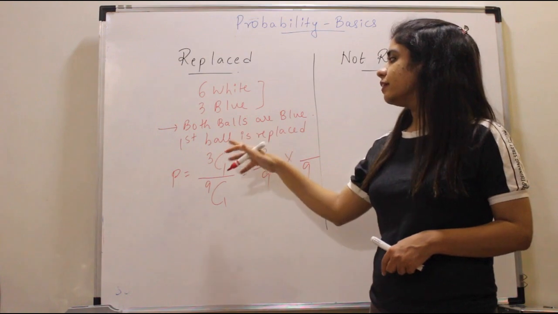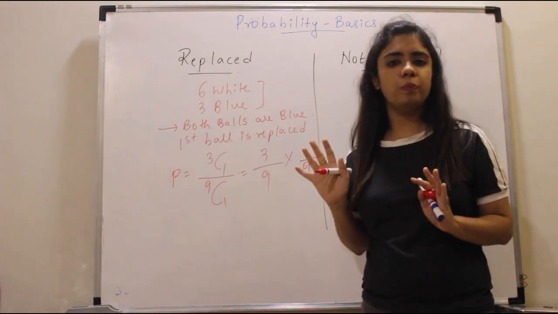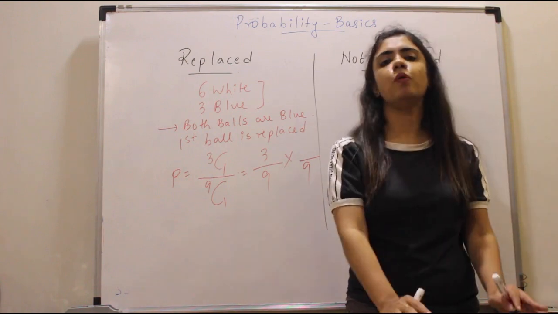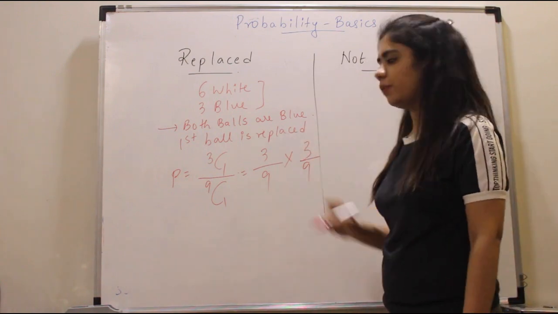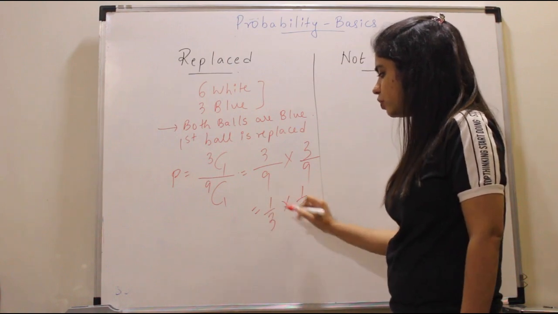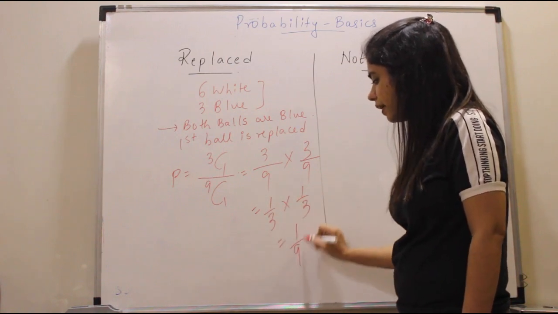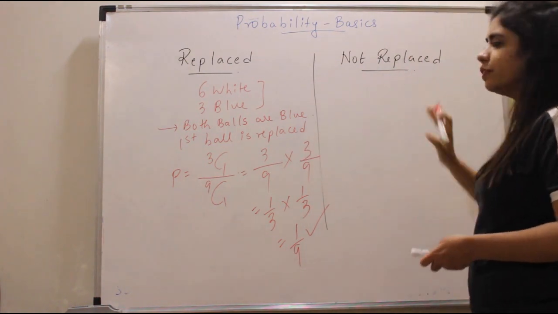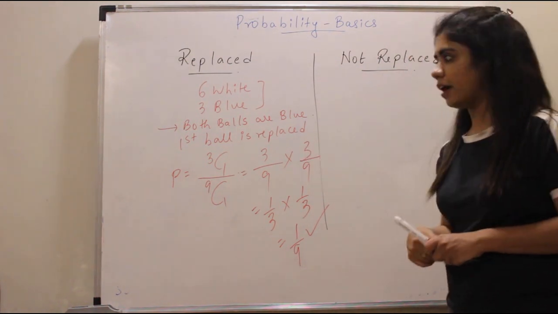Now they are saying the second ball should also be blue. Now how many blue balls do I have in the bag? Again I have 3 blue balls. So this will be 3 only. So this will become 1/3 into 1/3. So your answer will be 1 by 9. Okay, your answer is 1 by 9. The same question if not replaced, how will your answer change?